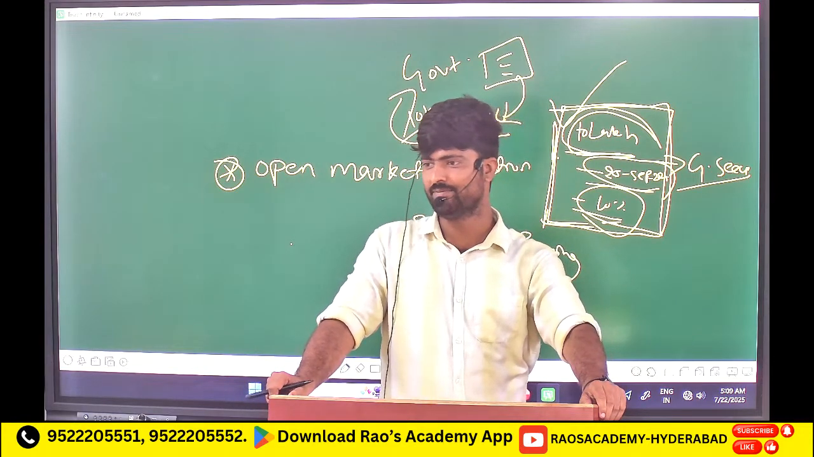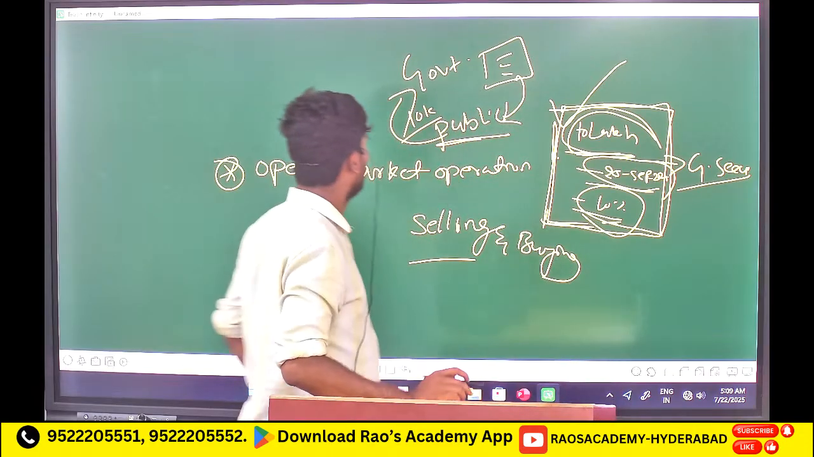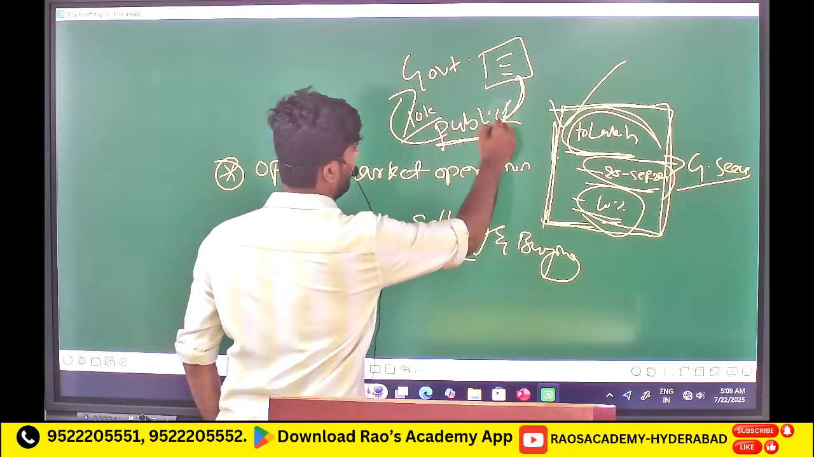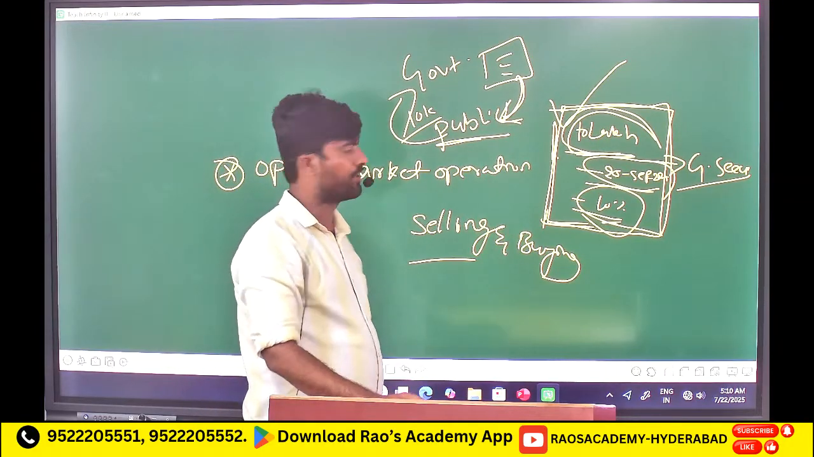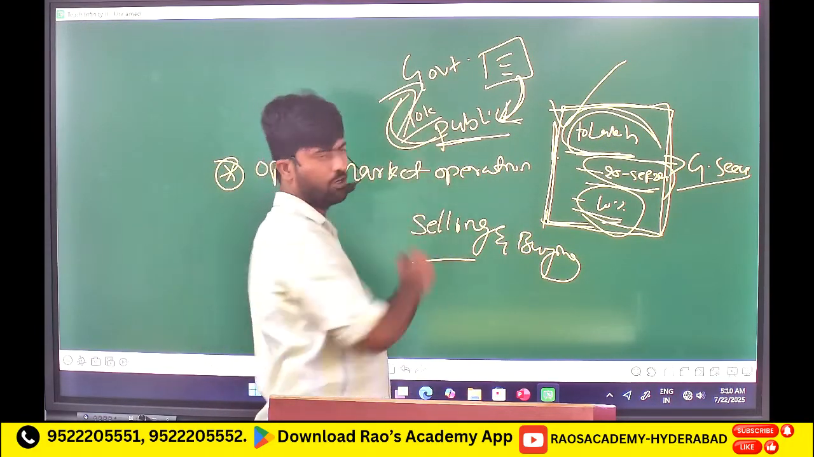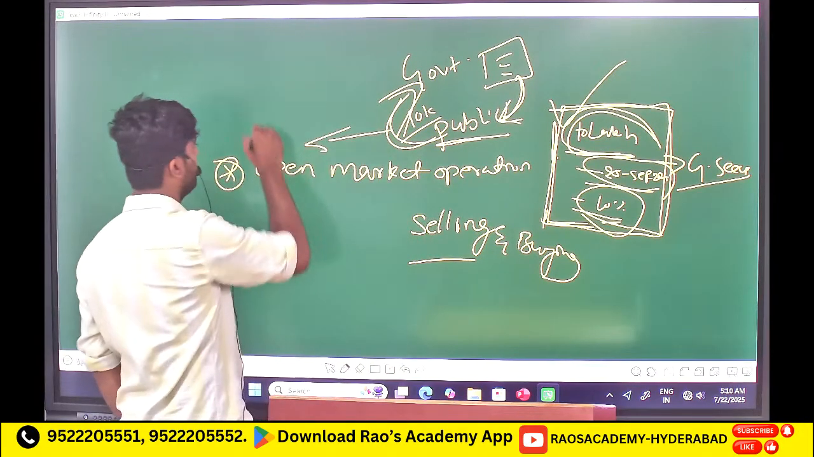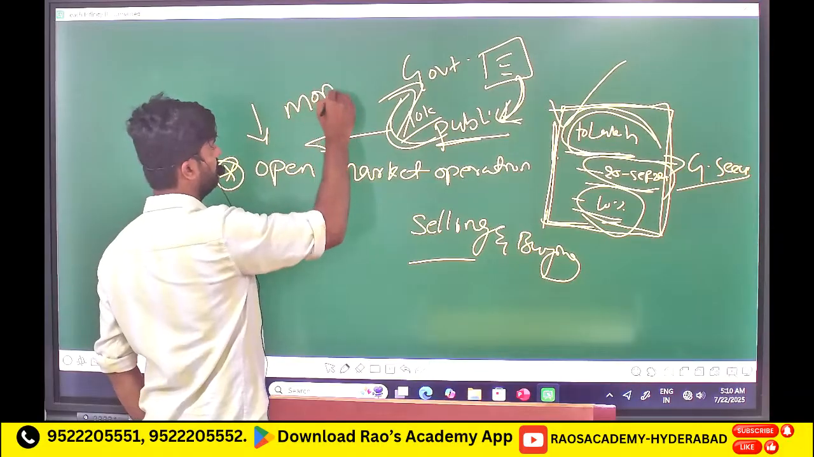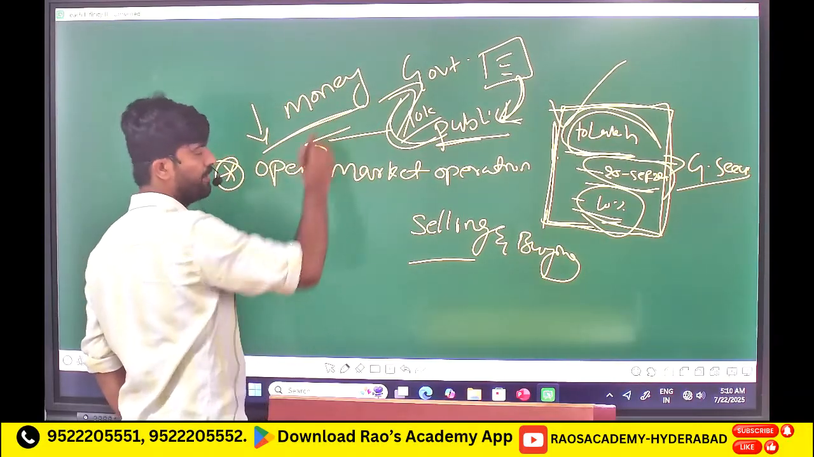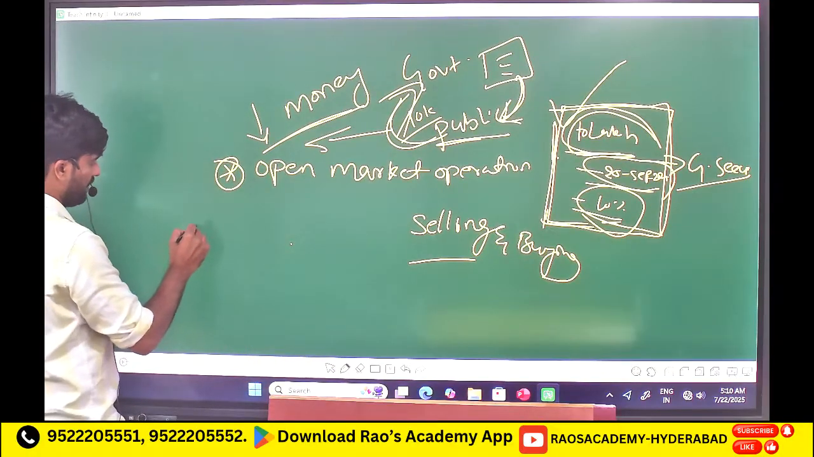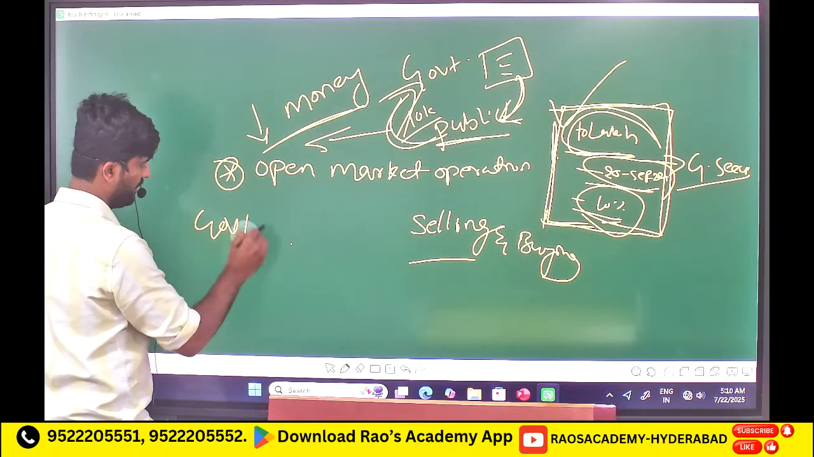Here the public is buying the government security, so the public is paying the government money. Okay, this results in a decrease in the money with the public. Okay, in the same case, if here government, here public